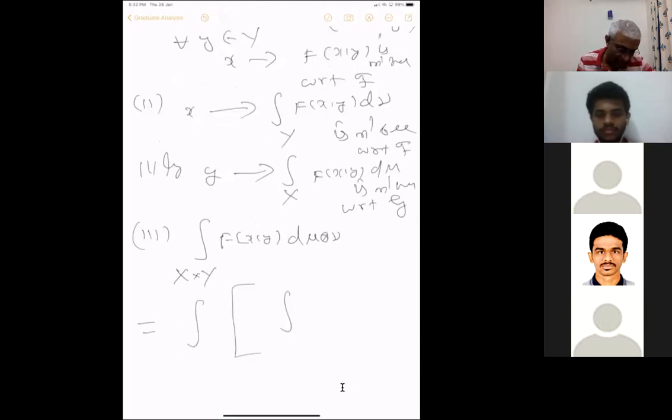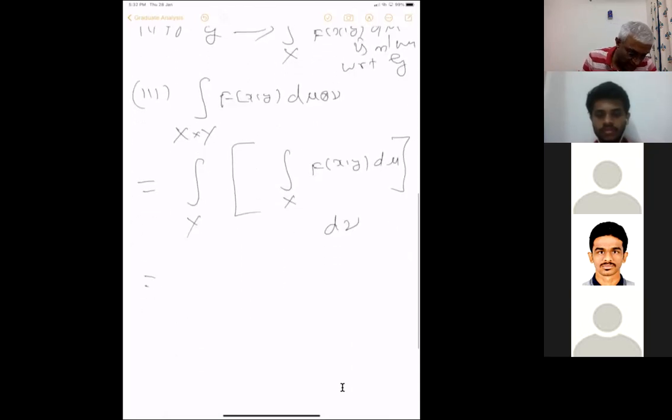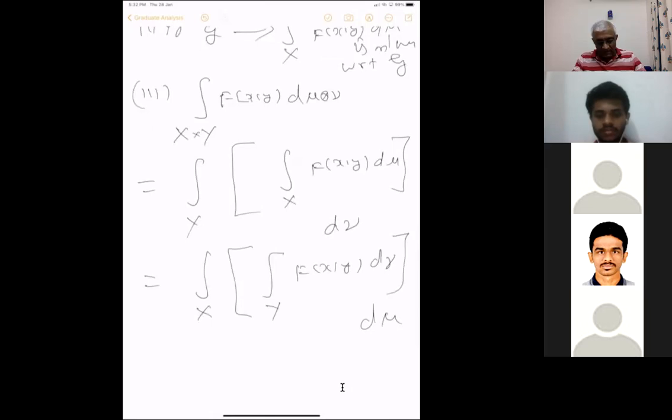you first integrate with respect to x this function f(x,y) d mu. Okay, then you get a function which we know is measurable. That's the second statement. Then you integrate with respect to d nu. So this is true. And similarly, this is equal to the integral over x of the integral over y of f(x,y) d nu d mu. This iterated integral you must know from multivariable calculus,